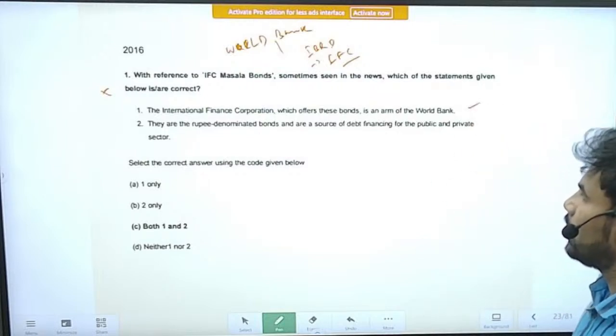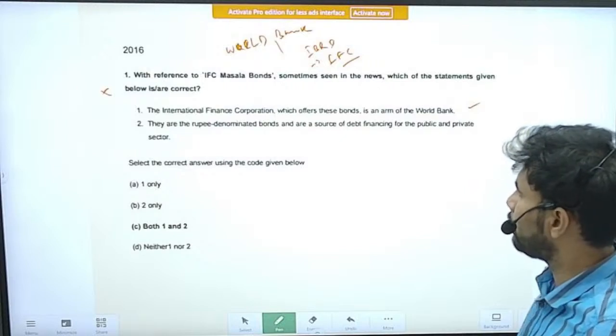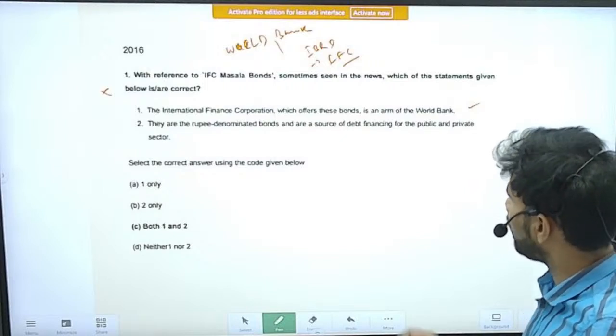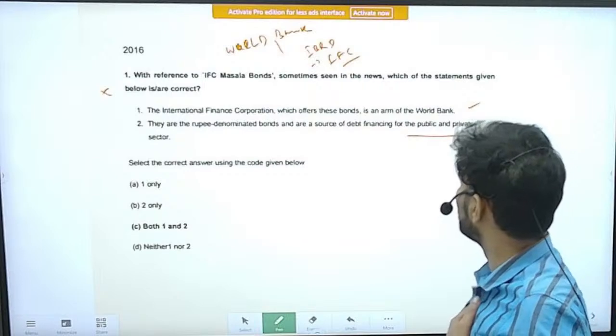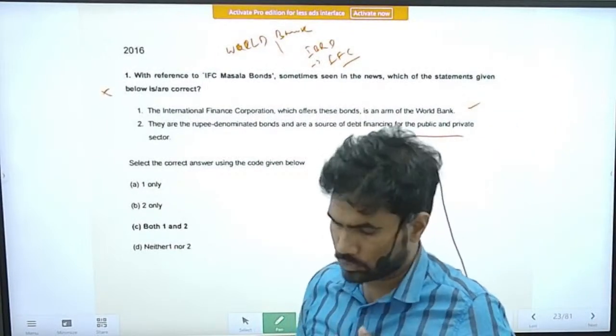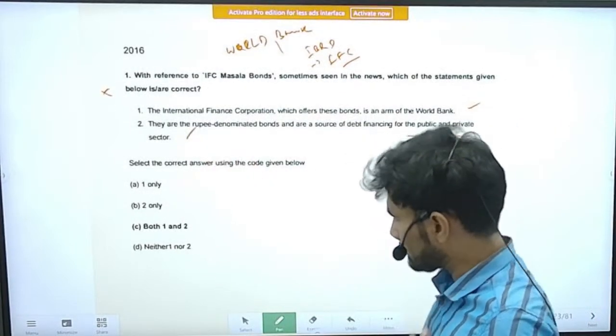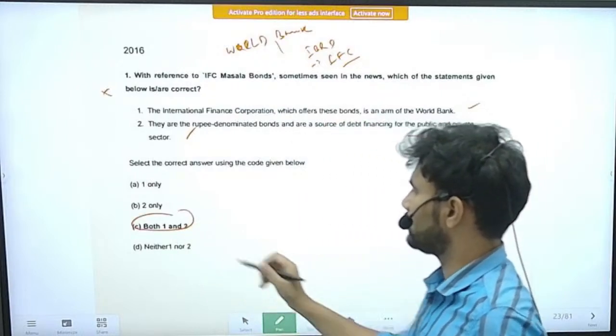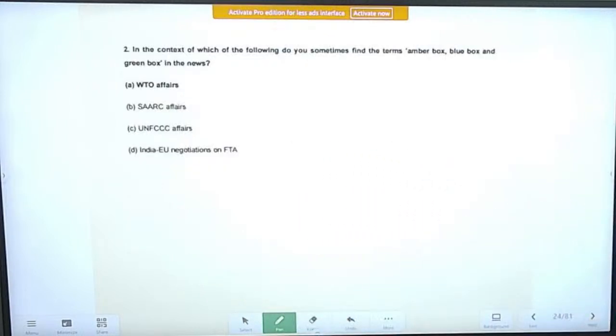Second statement, they are rupee denominated bonds and are a source of debt financing for the public and private sector. So this is also a correct statement. Right, both the statements are correct. Statement 1 and 2. Right. Next question.